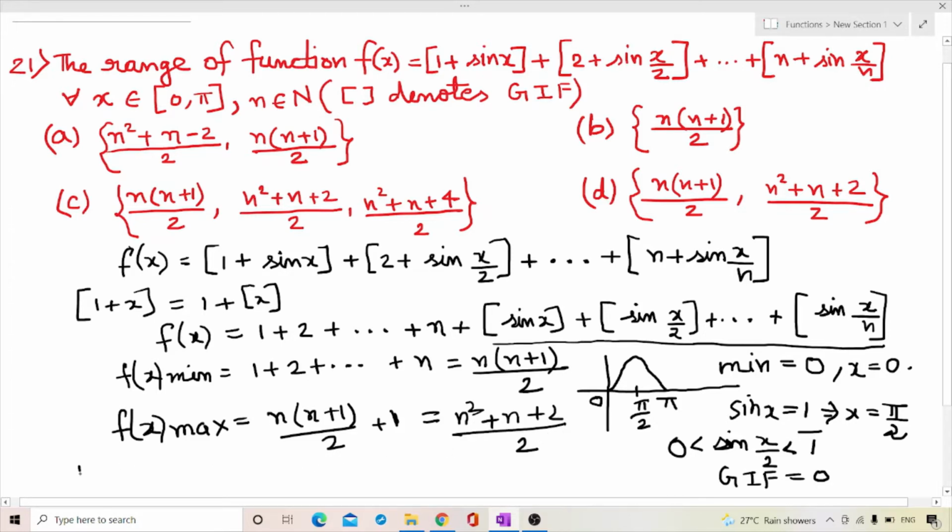So the range is [n(n+1)/2, (n squared + n + 2)/2]. Hence the correct option is D.